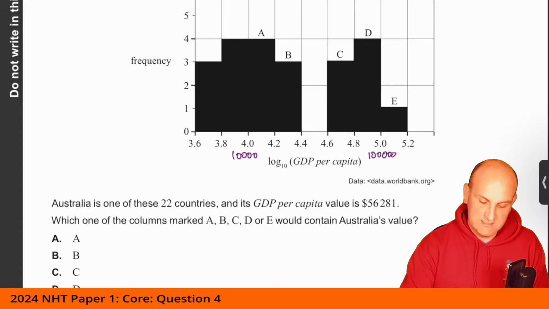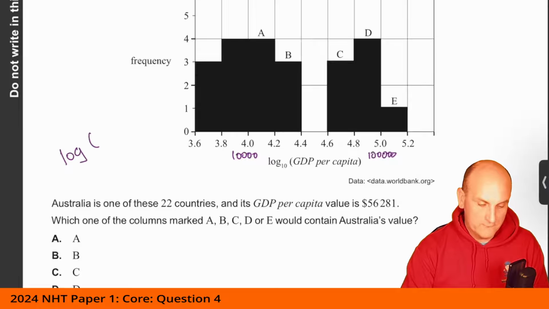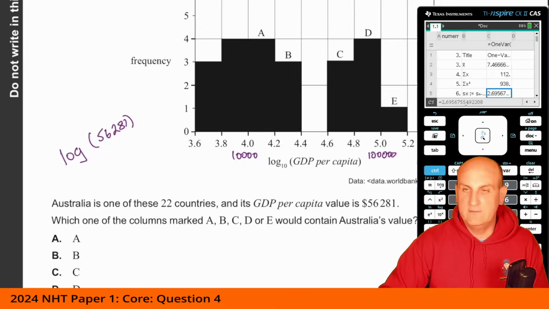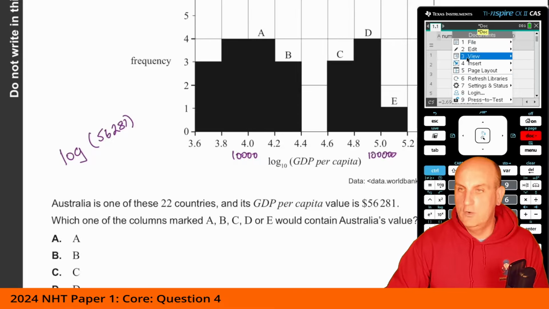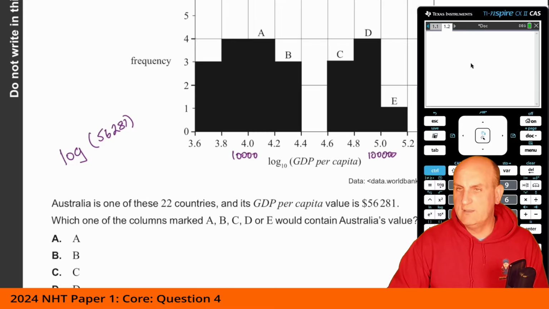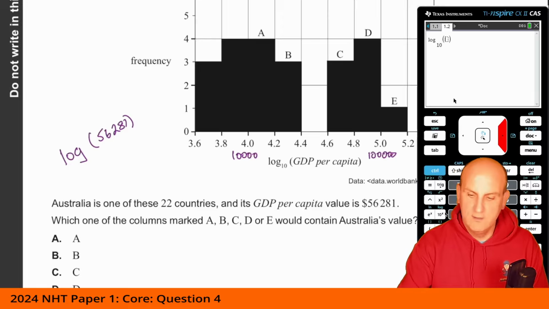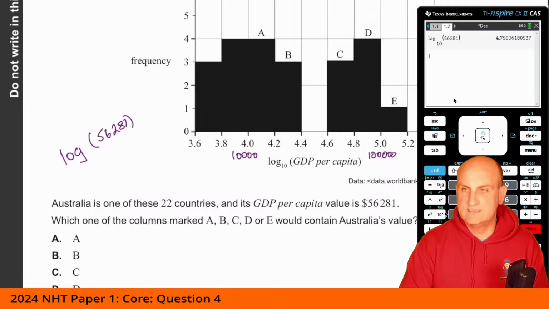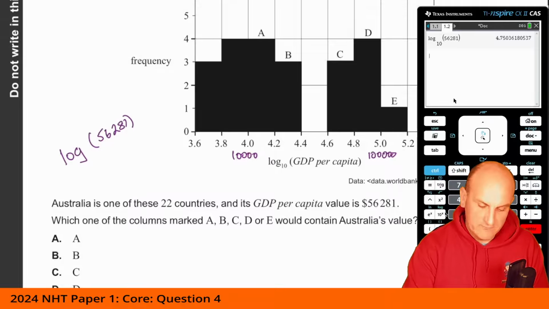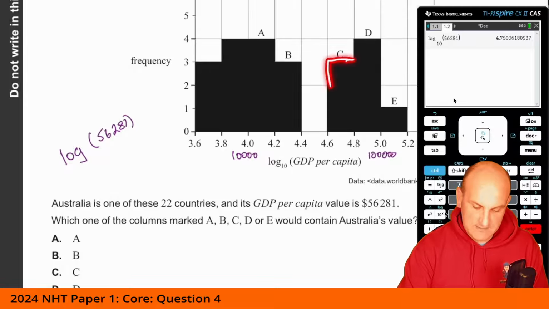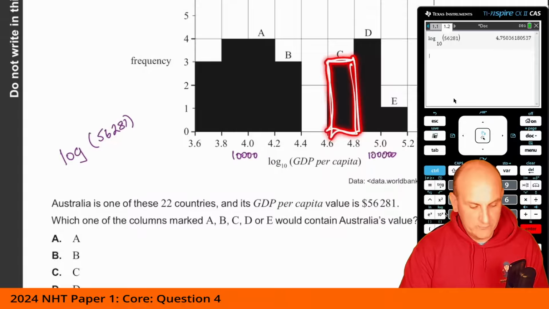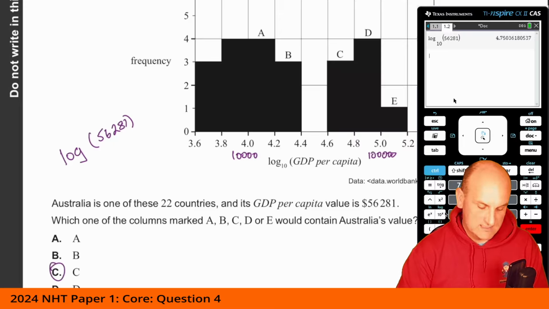Oh, well, actually, as it turns out here, what they're asking me to do then is to work out the log of 56281. Oh, great. Well, let's fire up my calculator. Let's insert a calculator, and I'm going to go control log base 10 of 56281. Hit enter, and we get 4.75. Now, where is 4.75 going to be? 4.75 is going to be somewhere between 4.6 and 4.8. And so I'm going to choose C as my correct answer.